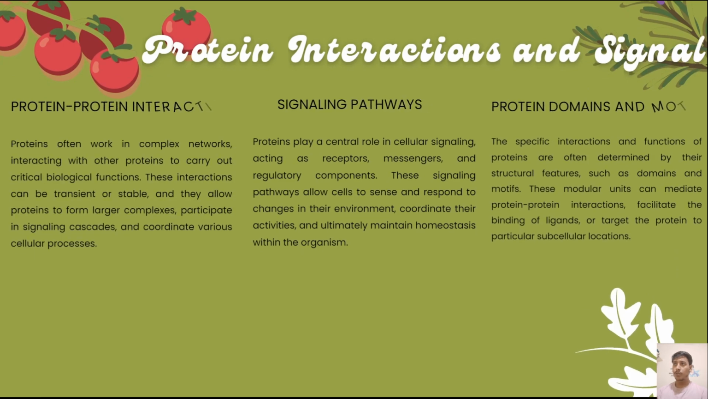Next, we will move to protein interaction and signaling. Protein-protein interaction, that means protein to protein interaction. Proteins often work in complex networks, interacting with other proteins to carry out critical biological functions. These interactions can be transient or stable, and they allow proteins to form larger complexes, participate in signaling cascades, and coordinate various cellular processes.